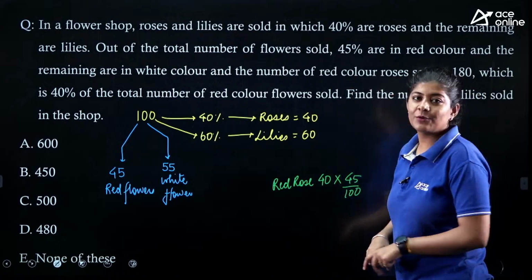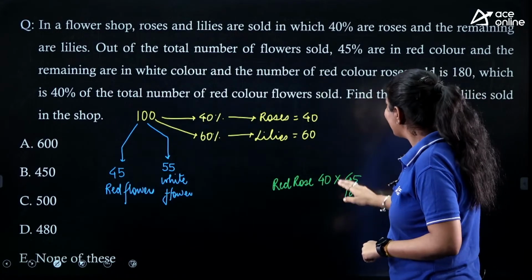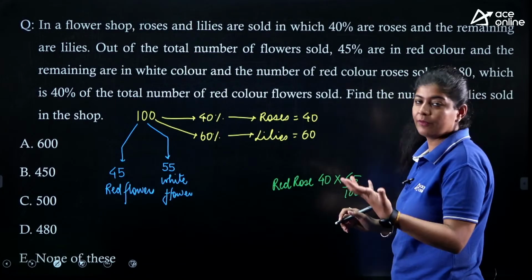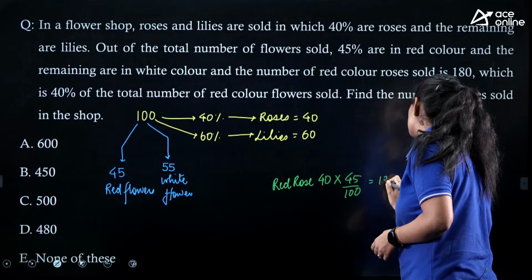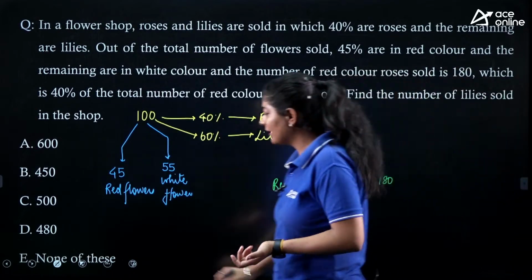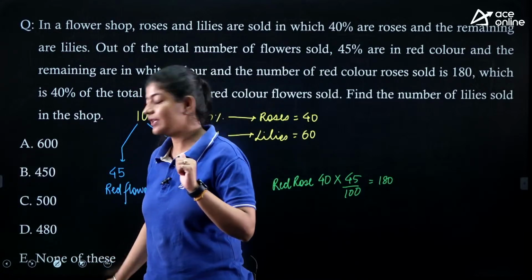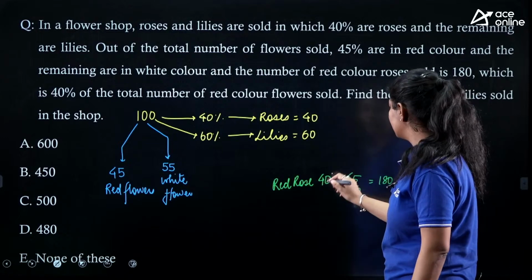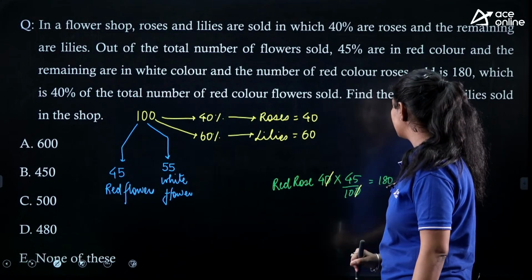According to the question, the number of red roses that we sold is 180. So from this we can easily calculate the variable in which these flowers are available. This 0 and this 0 are eliminated.